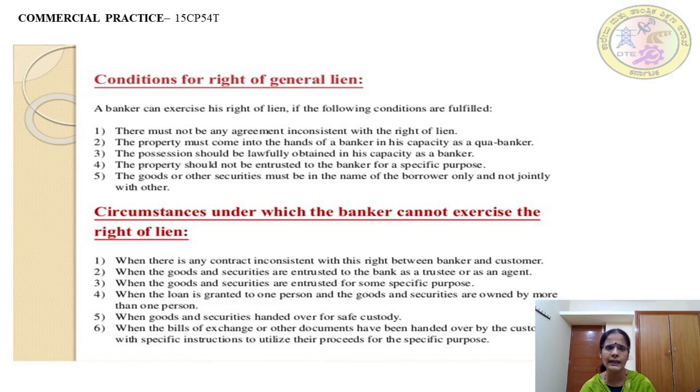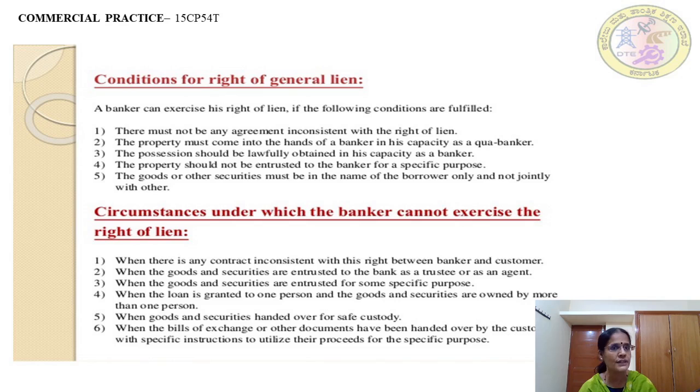The second thing: the property must come into the hands of the banker in his capacity as a banker. What does it mean? The property for which the general lien is exercised must be in the possession of the bank, not as an owner. The banker possesses the property, but unless and until you pay back the debts, you remain the owner of the property.